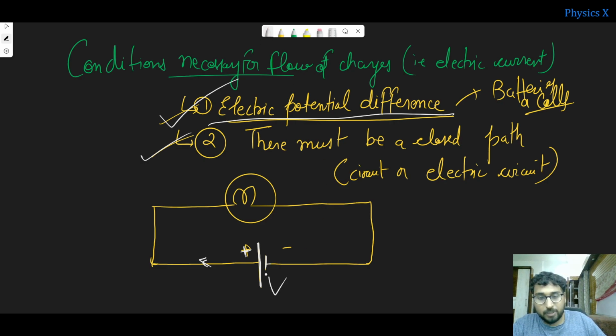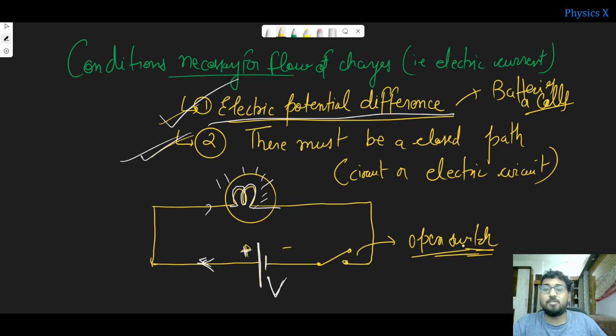We have an electric potential difference between these two points, and we have a closed path also. So now the current will flow through this bulb. And we also represent a switch like this. Let me tell you about symbols also. So this is an open switch. Open switch means what?